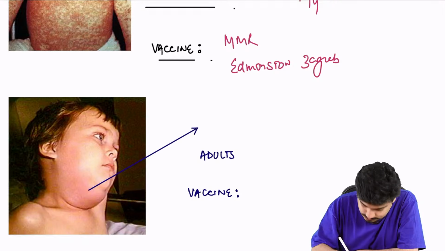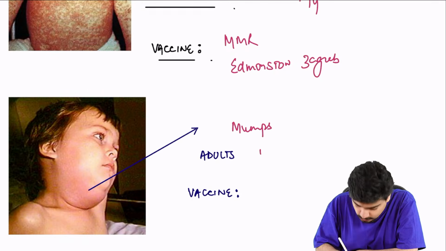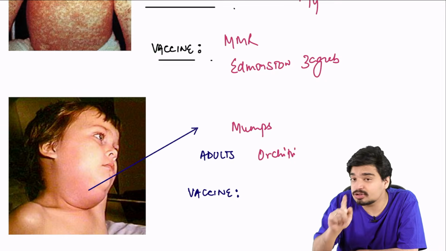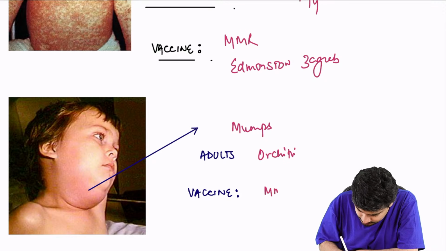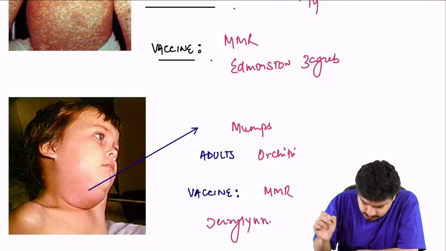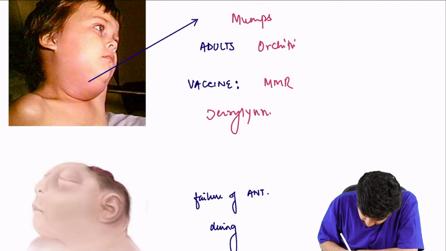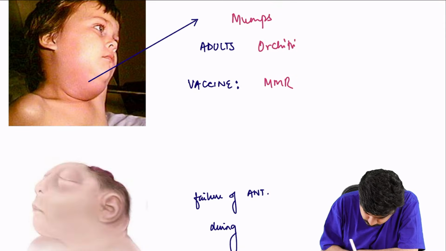What is this? Mumps. In children, it causes parotitis. In adults, it causes orchitis, which can lead to decreased sperm production. Although infertility is not seen, decreased sperm production is seen. Vaccine, again MMR. What is the strain? The strain is called Gerald-Lynn strain.